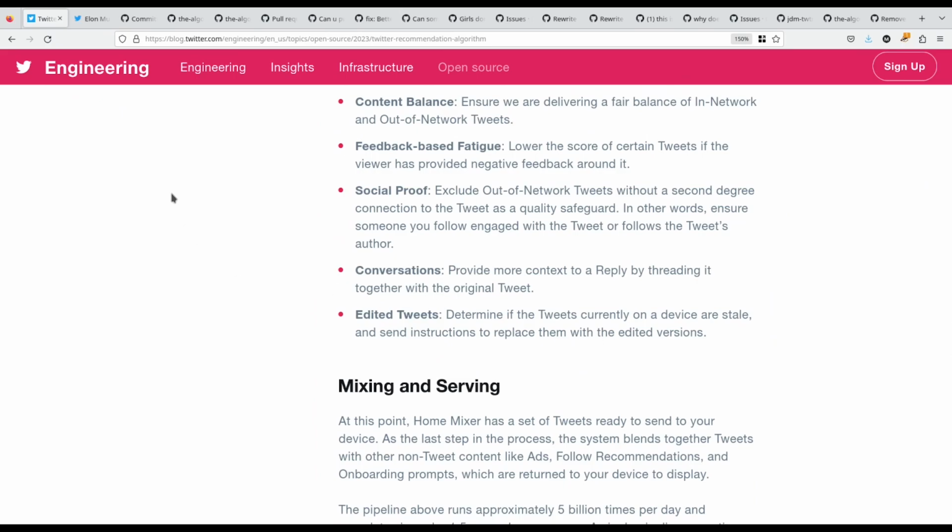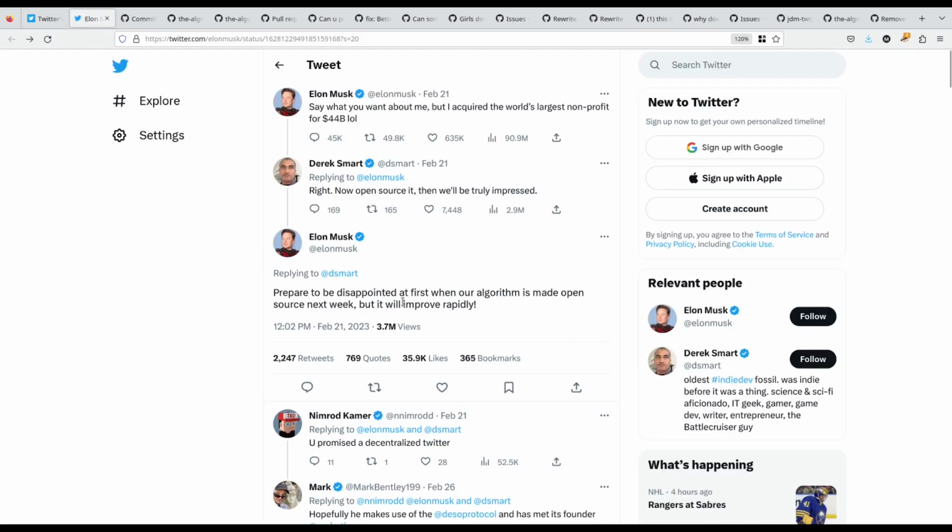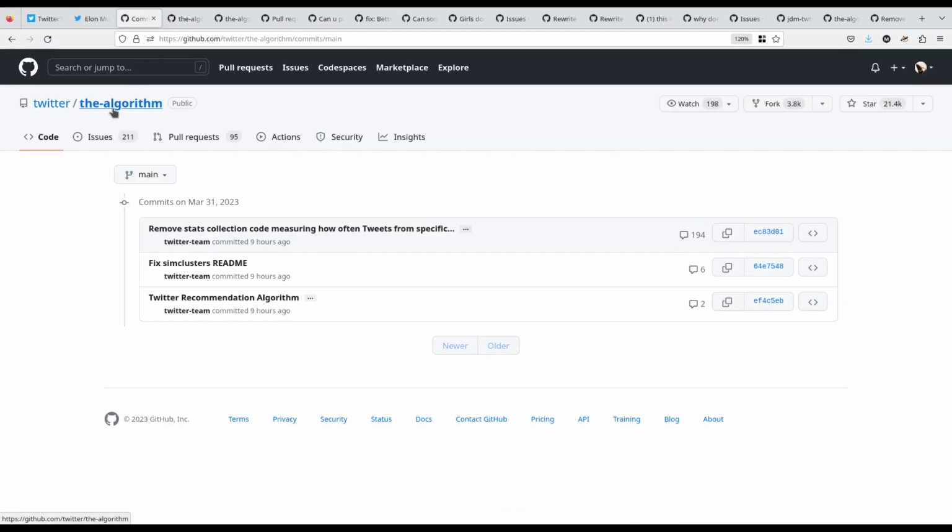However, there's a little bit of drama here. So Elon Musk originally promised to open source the algorithm on February 21st of this year, which was almost a month ago. He promised it would be next week. A month is a bit more than a week, but I'll let it slide. It's not as bad as the full self-driving by 2016. I gotta give it to him. Better late than never. And here it is.